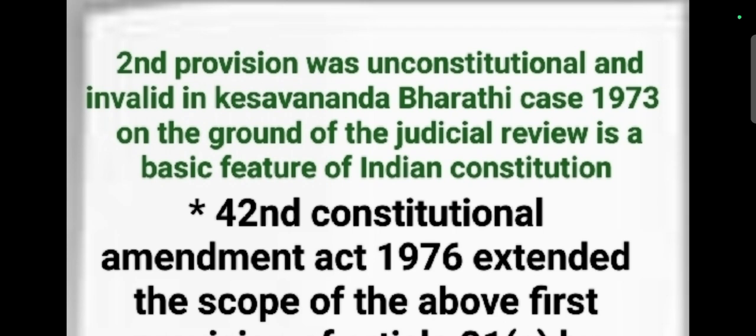It means the judiciary system can involve in any matter to inquire whether such law is good or bad. Okay, so that's why here the second provision was made unconstitutional or invalid. Okay, especially this was the judgment declared by the Supreme Court in the famous case, that is the Keshavananda Bharati case, 1973. So this case is also known as the basic structure case also.